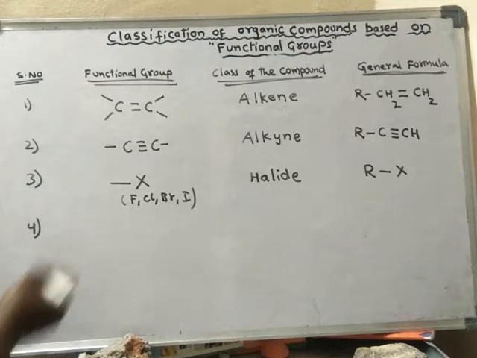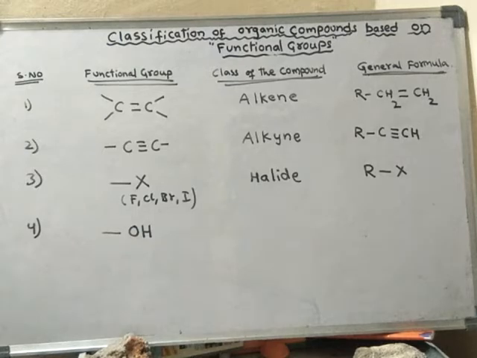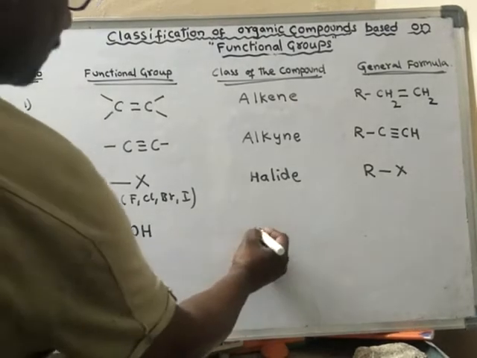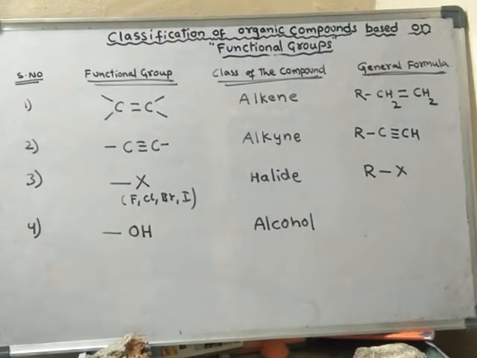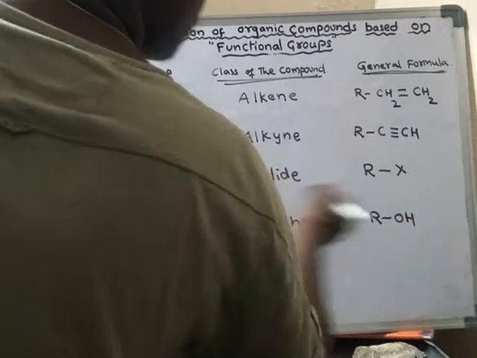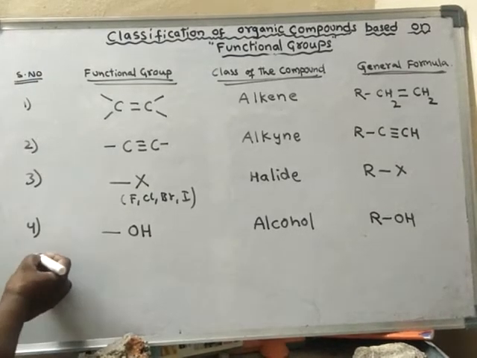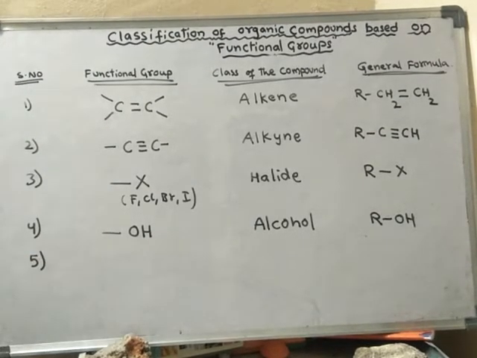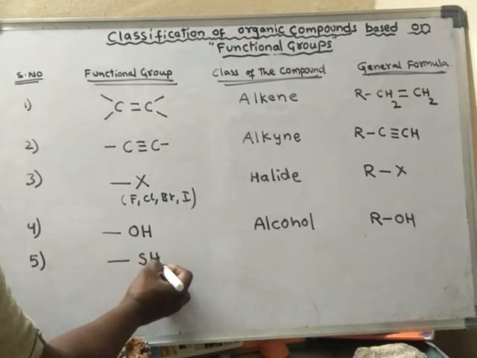The next one is the alcohol functional group, OH. OH means alcohol functional group. It belongs to the class alcohol and is denoted with ROH. Next, the fifth one: SH.